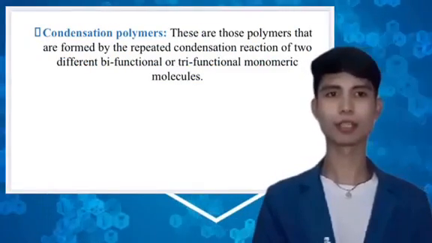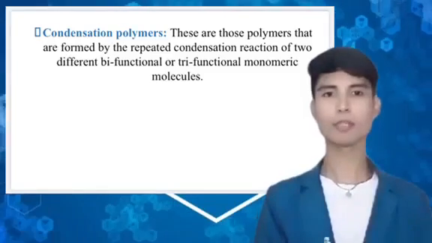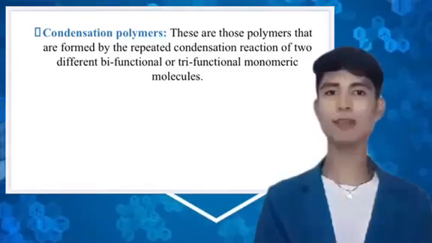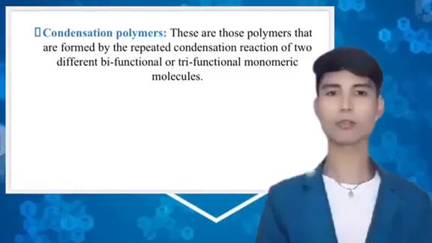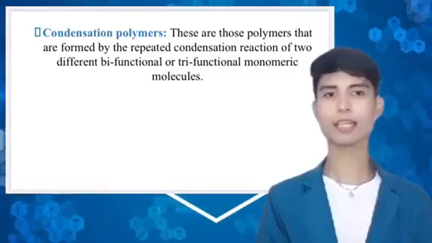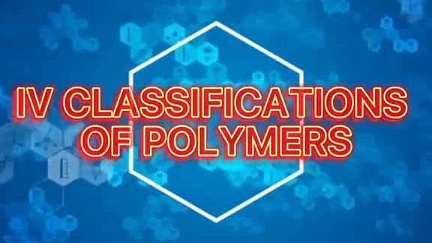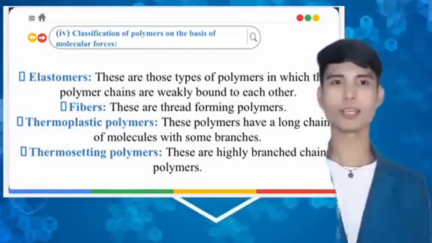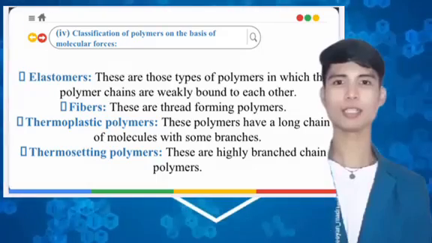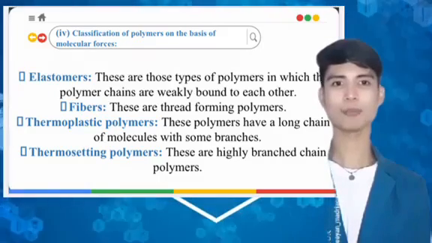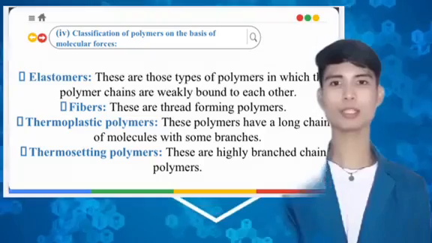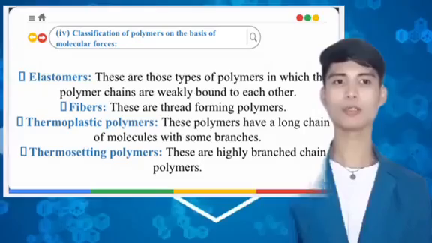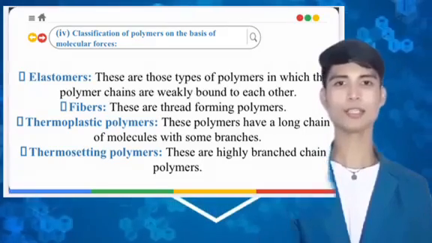Condensation polymers. In these reactions, small molecules such as water, hydrogen chloride, etc. are eliminated. Some common examples include nylon 6, terylene, etc. Elastomers. Because of weak interactions, these polymers have the elastic property. Some crosslinks are also present between the chains, due to which these polymers are able to regain their original position. Some examples include Buna-S, Buna-N, etc.